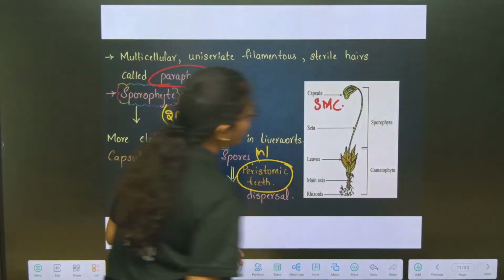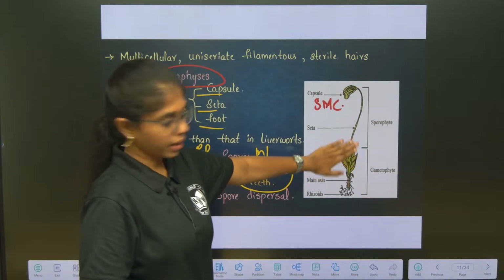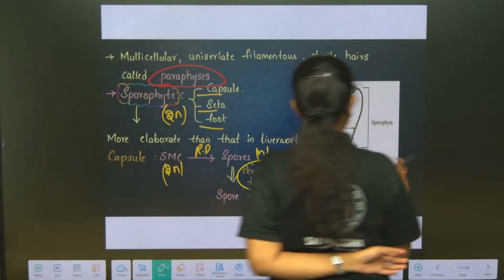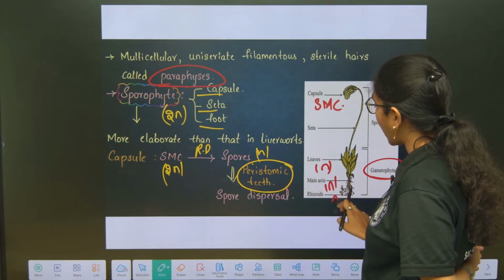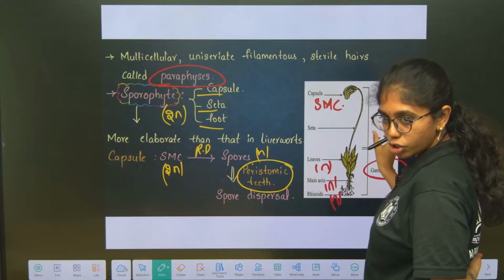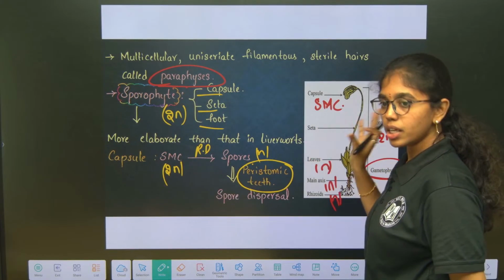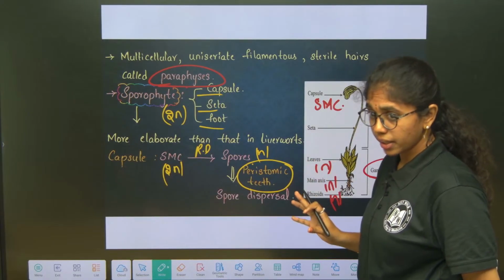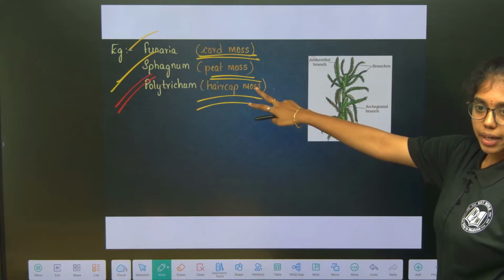This is the image of Funaria which is given in your NCERT. In the gametophytic structures over here, leaves are haploid, main axis is haploid, antherozoids are haploid. From here the sporophyte originates. This is diploid: foot, seta, capsule, everything is diploid. Clear till here? And the examples are also fine, right?